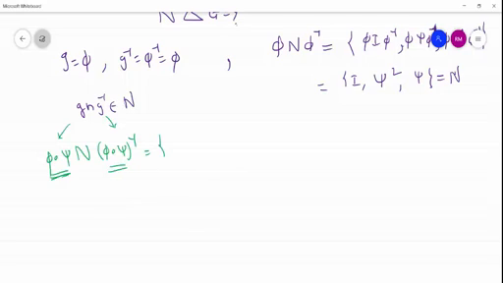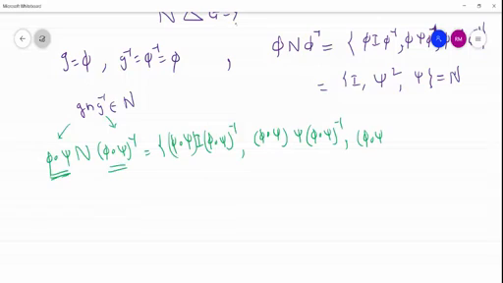If you multiply each and every element of N, pre-multiply by phi composite psi, here the identity was there, and post-multiply by phi composite psi bracket inverse. For the second element also, phi composite psi, psi, phi composite psi bracket. The last element is phi composite psi, psi square, phi composite psi bracket inverse.